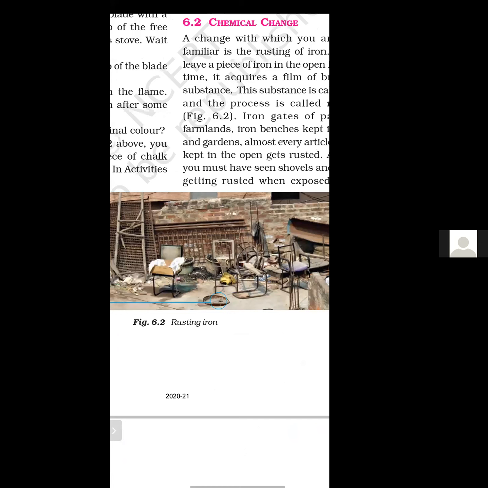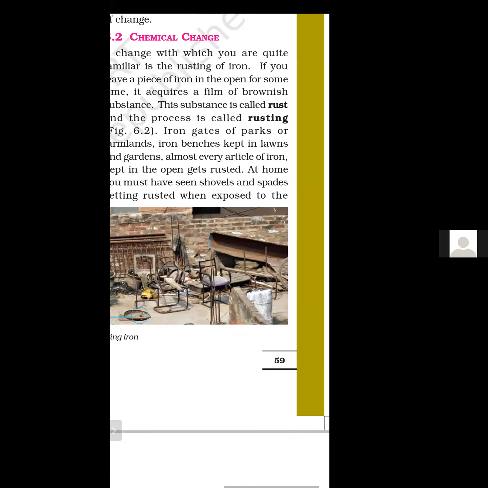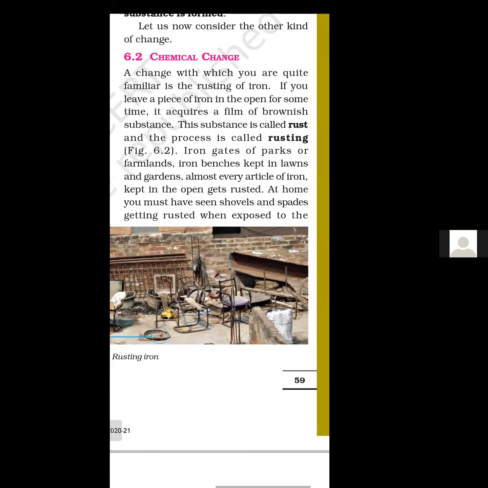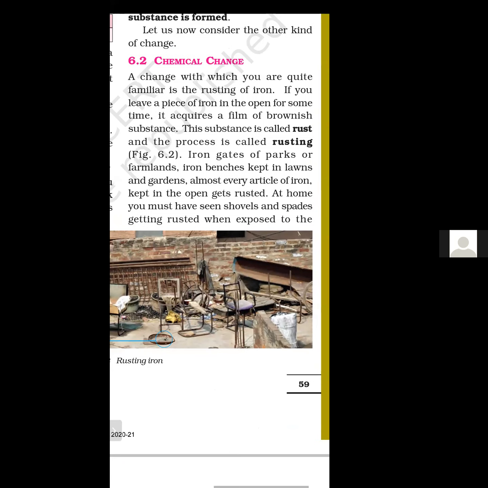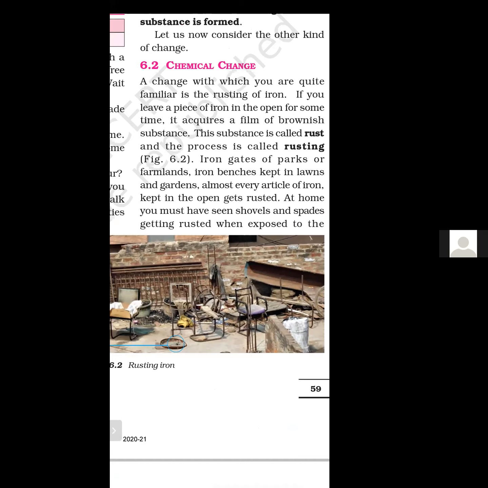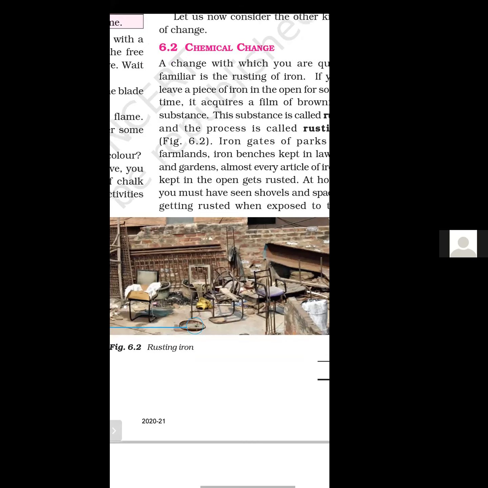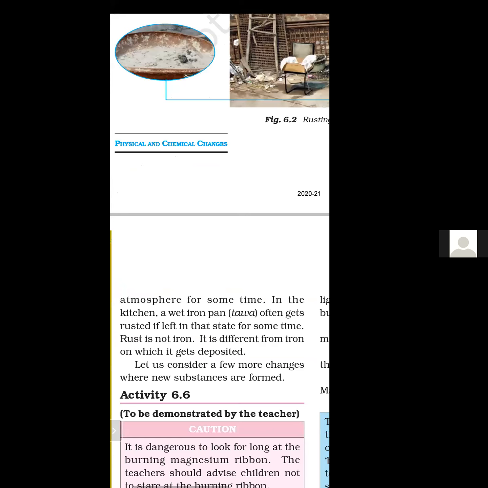So many articles at our home which are no longer in use get rusted because they are kept in an open area, continuously in contact with air, moisture and water. After some time there is a brownish color substance on the iron articles, that is rust, and this process is known as rusting. This is a chemical change.